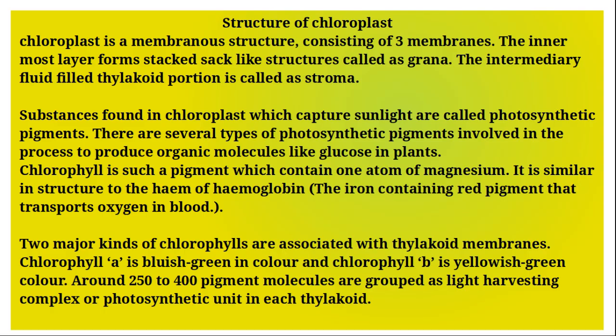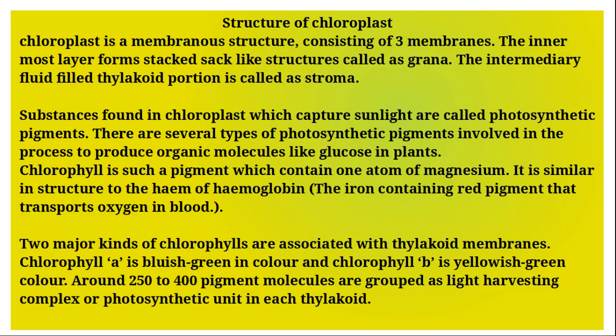There are several types of photosynthetic pigments involved in the process to produce organic molecules like glucose in plants. Chlorophyll is such a pigment which contains one atom of magnesium. It is similar in structure to the heme of hemoglobin, the iron-containing red pigment that transports oxygen in blood.